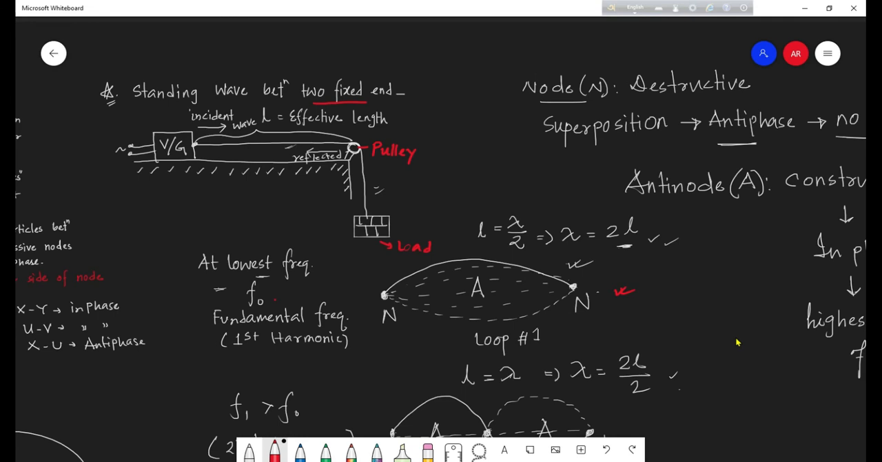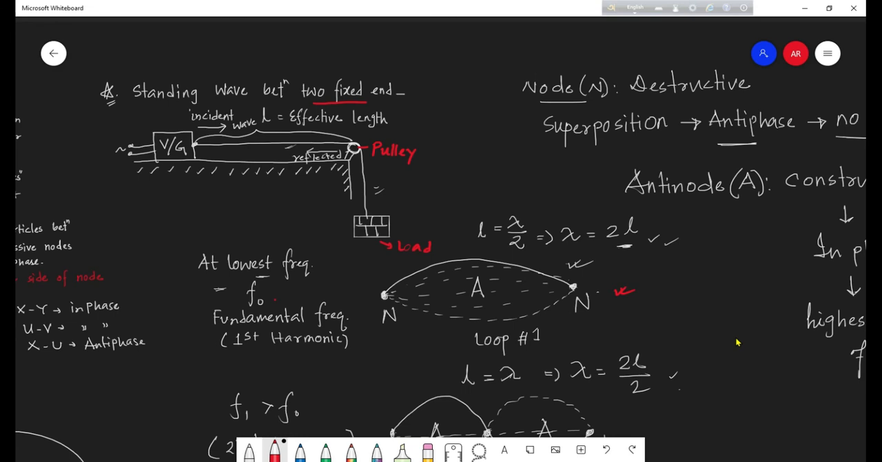And this half of the wave has been fit on this length of the string. So lambda by 2 equals the length of the string L. When we solve for lambda, it is twice L. So how much is the wavelength? Twice the length of the string. And what is the length of the string? The length from the vibration generator to the pulley.